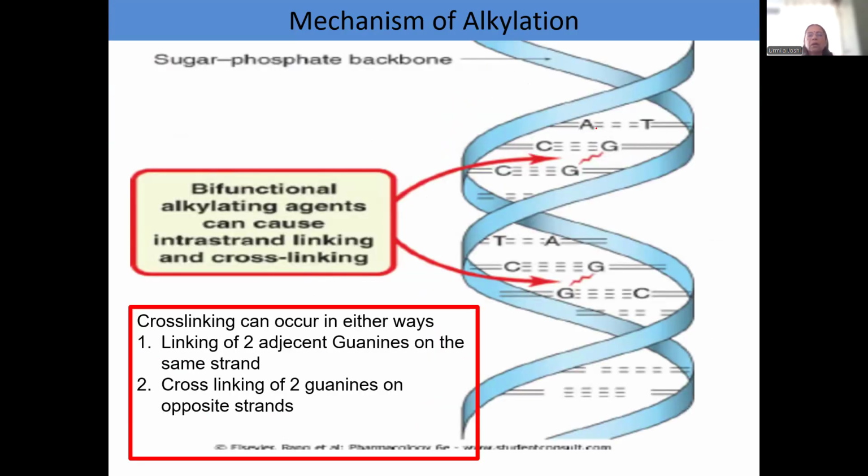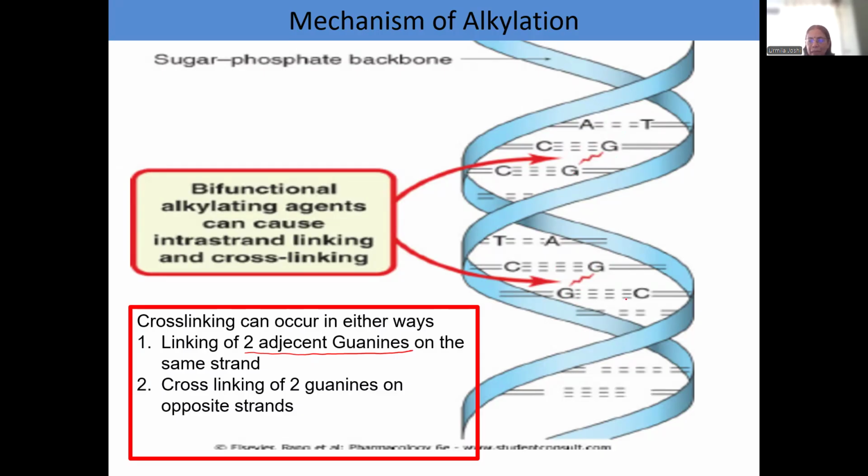Now, just see how this cross-linked structure looks. The cross-linking can be between two adjacent guanines if they are present. Can you see this? There is guanine over here. Adjacent also there is a guanine. So the cross-linking can be between two adjacent guanines on the same strand, or the cross-linking can be between two guanines on the opposite strand.